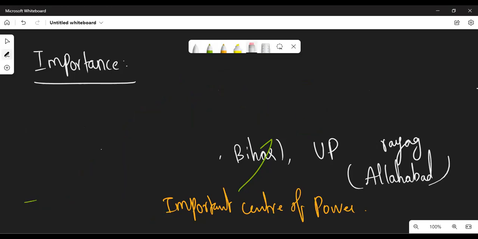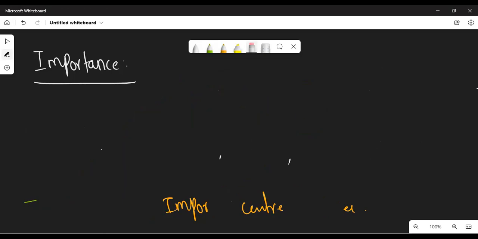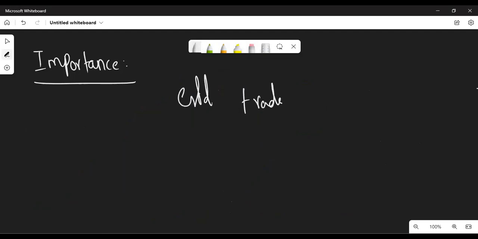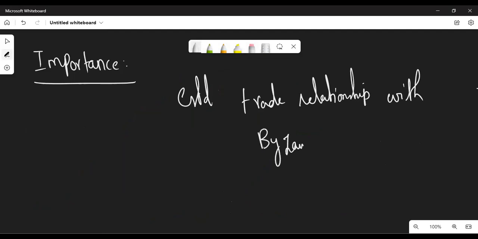With the generation of wealth, they maintained a very friendly and good trade relationship with the Byzantine Empire.